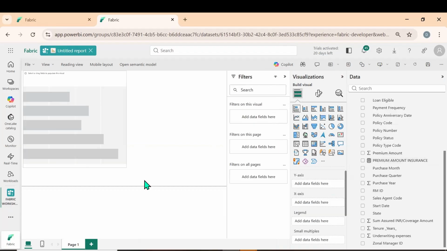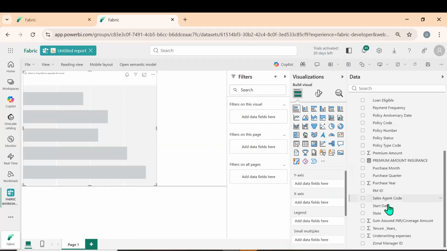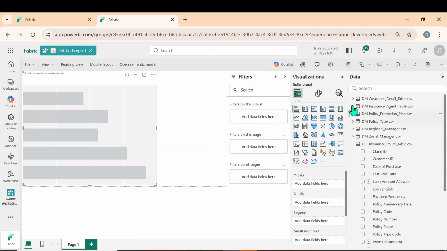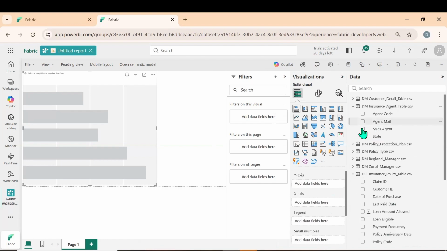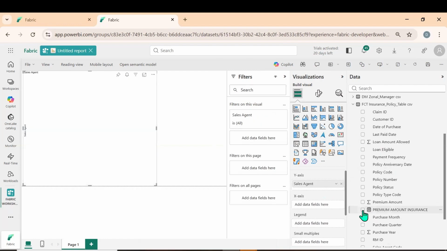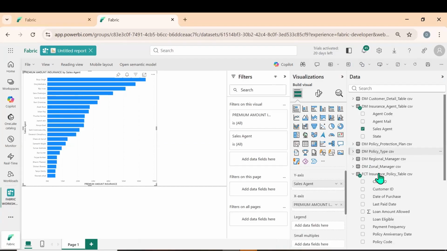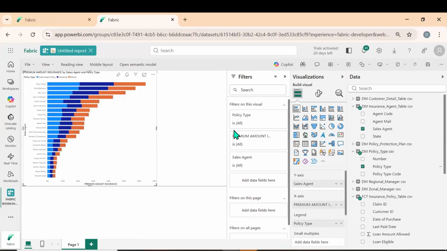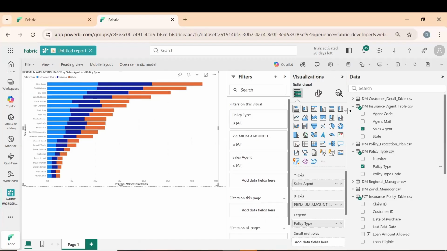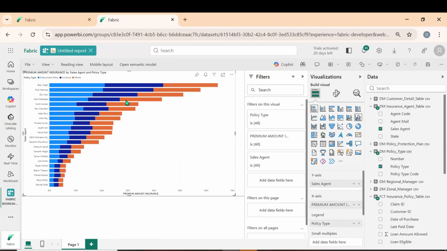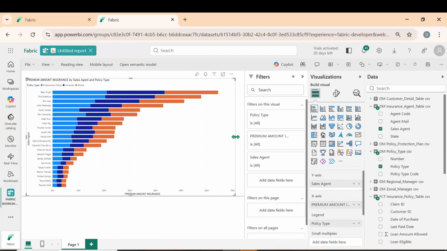Let me take a bar chart. What we can do here in the bar chart, we can go for insurance agent, sales agent, and the premium amount. And from other, policy type, we can also enter the legend policy type. So what did we understand from here? Which policy is being offered by the sales agent?